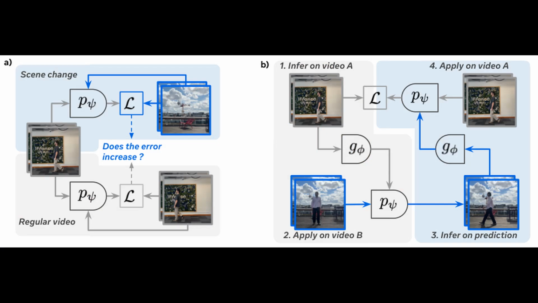One of the most impressive capabilities they demonstrated was action transfer between videos. They could take an action from one video and apply it to another scene, even when the scenes were completely different. Right, this diagram shows their approach for testing action transfer. They infer a latent action from video A, apply it to video B, then infer a new latent action from the prediction, and apply it back to video A. By measuring the increase in prediction error, they can see how well the latent actions transfer between videos.